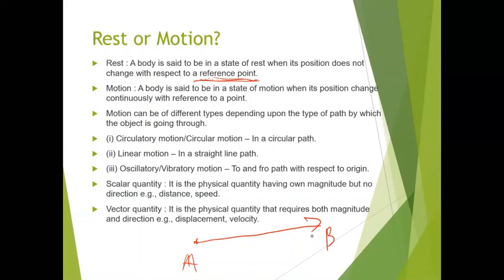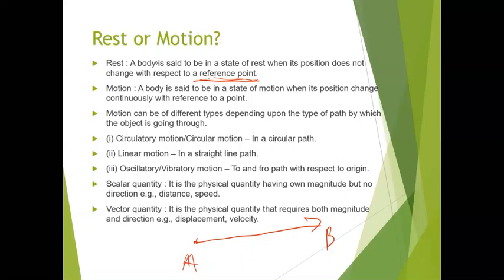So this motion can be of different types. And already you have done in the lower classes, circulatory motion, that is again in the syllabus of yours this time. Linear motion in a straight line path, that is also known as rectilinear motion. Oscillatory or vibratory motion, to and fro path with respect to the origin. Scalar quantity and vector quantity. I think this is the new thing you will be learning.